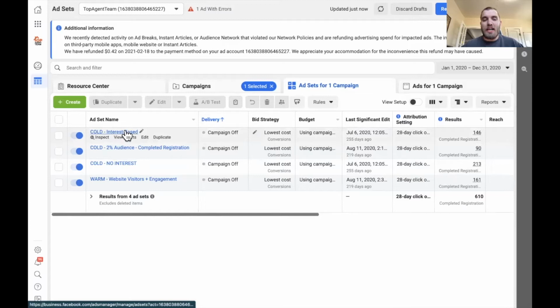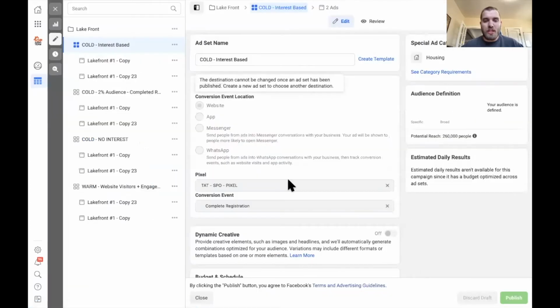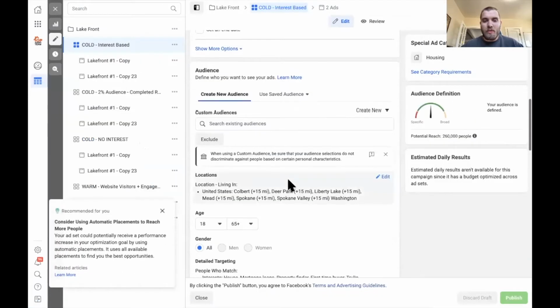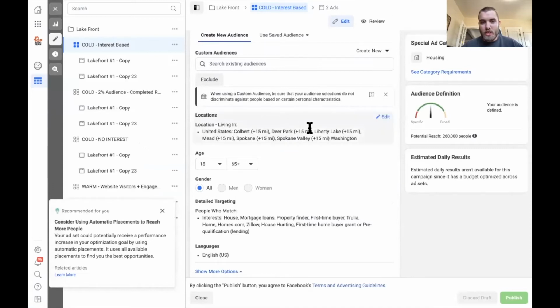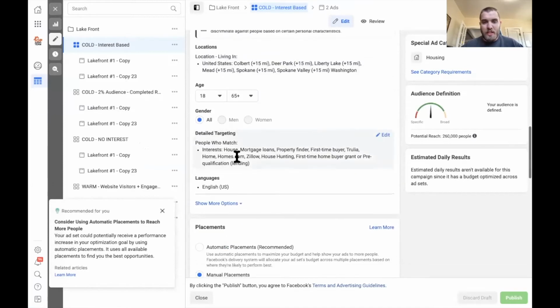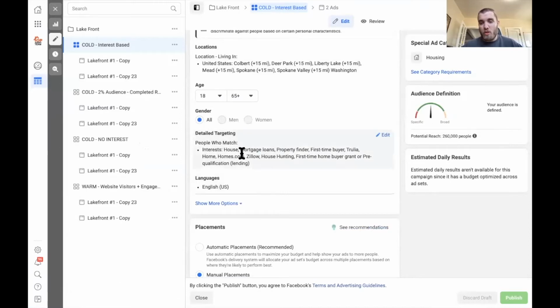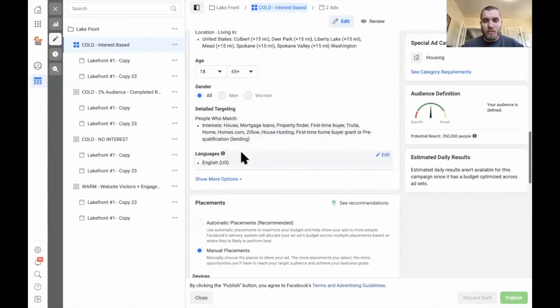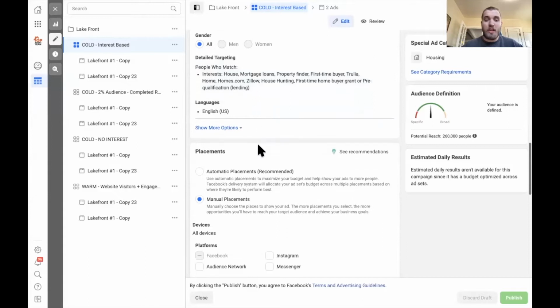Next is the cold audience with an interest base. Again, if I just open this up, you can see down here the cities we are targeting, and then the interests we are targeting. I'm going to go through and set one of these up. I just want to give you guys a complete overview of what it looks like before I do that. There are about 260,000 people in this audience. We were targeting interests like mortgage loans, property finder, first time home buyer, Trulia, homes.com, Zillow, house hunting, first time home buyer grant, and pre-qualification.